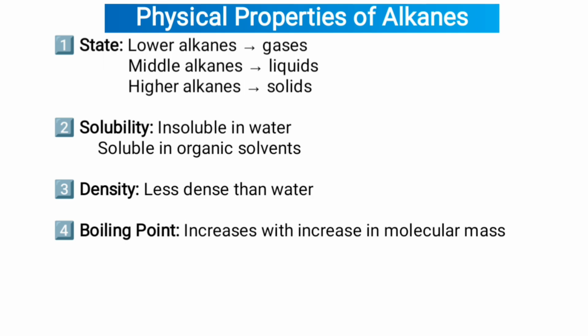Physical properties of alkanes. First one, lower alkanes are gases, middle alkanes are liquids, higher alkanes are solids. Second one, solubility. Alkanes are insoluble in water but soluble in organic solvents. Third one, density, less dense than water. Fourth one, boiling point increases with increase in molecular mass.